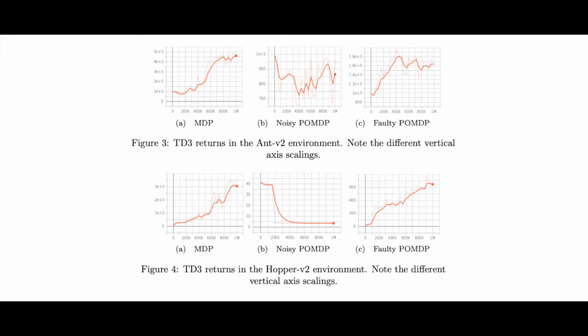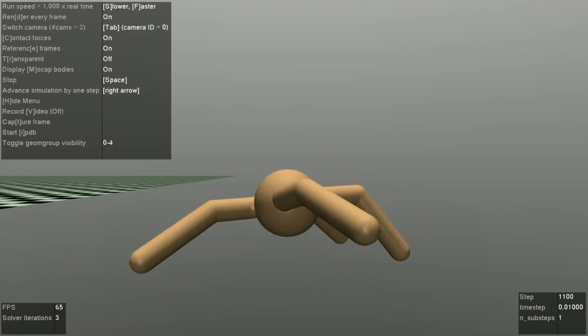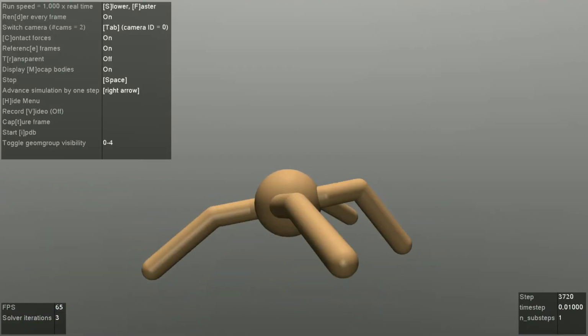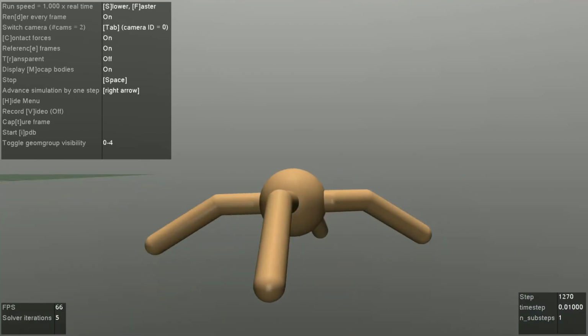TD3 was completely unable to learn a non-trivial policy for noisy Hopper, as well as for noisy Ant to a lesser extent. TD3 adds noise during training for target policy smoothing, but its lack of entropy maximization likely makes it less resistant to additional noise than SAC.